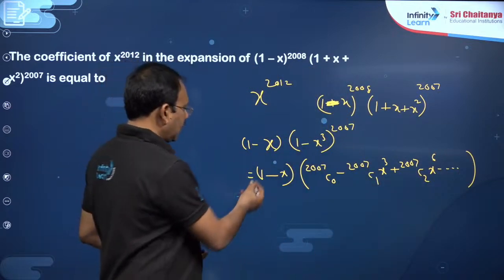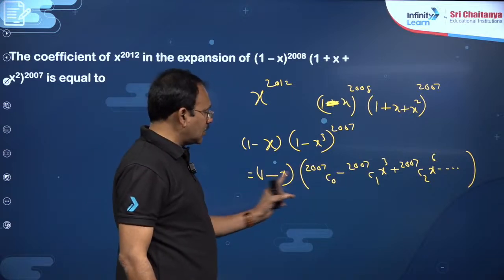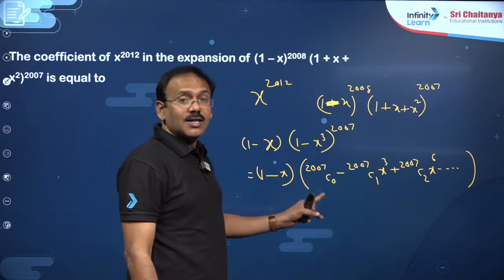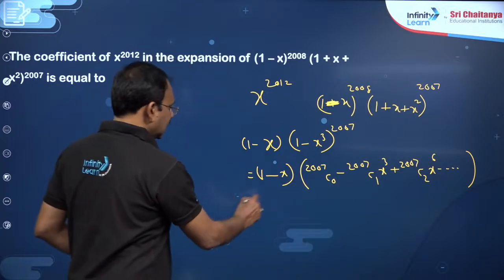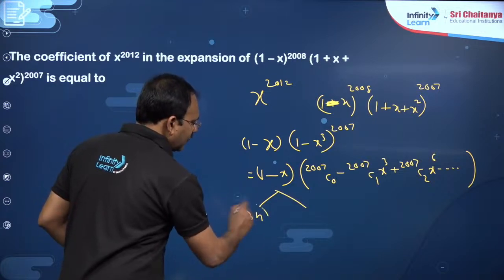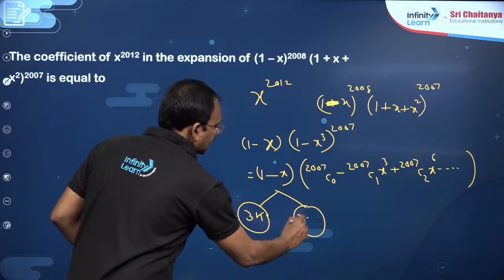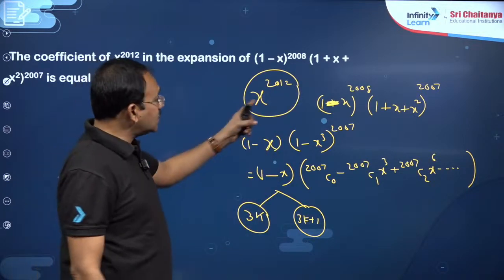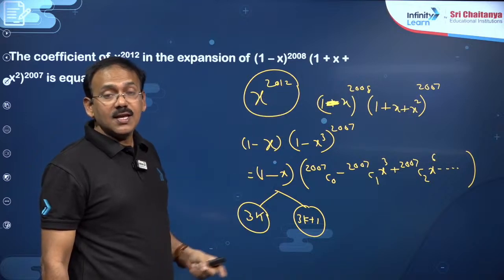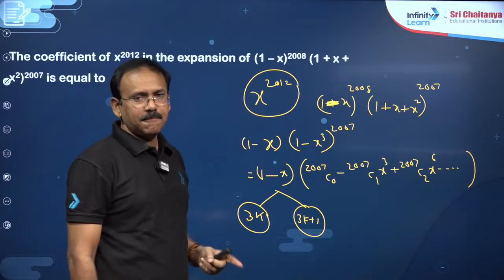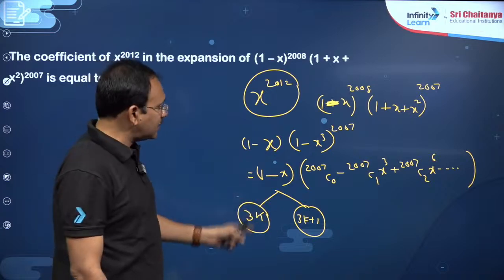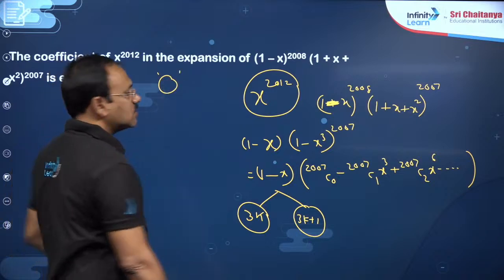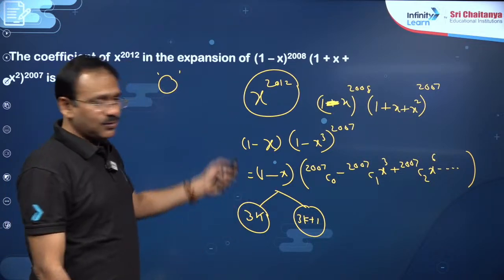Now you have to multiply. If you multiply with 1, this is constant, and all the powers of x will be multiples of 3 only. If you multiply with x, all the powers of x will be 3n plus 1. So in total, the powers of x will be either 3k type or 3k plus 1 type. But I want the coefficient of x^2012, which is 3k plus 2 type. It is neither a multiple of 3 nor 3k plus 1. That means such a term does not exist in this expansion, so such a coefficient is going to be 0, dear students. That's it. But anyhow, you can do it like this.